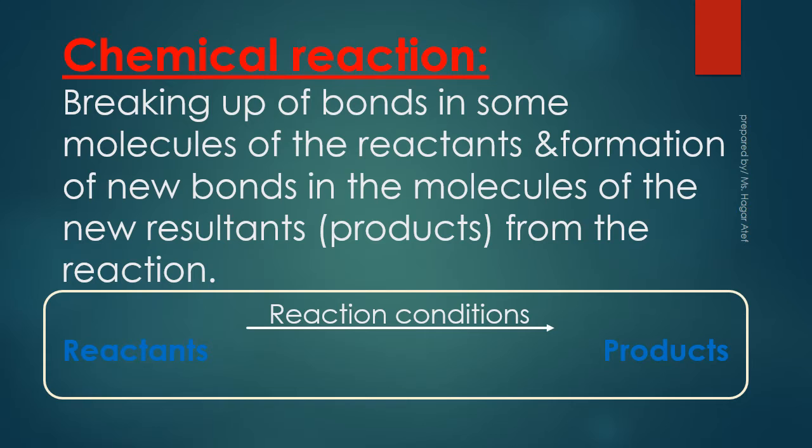What's the meaning of chemical reaction? Chemical reaction is the breaking up of bonds in some molecules of the reactants and the formation of new bonds in the molecules of the new resultants or products from the reaction.